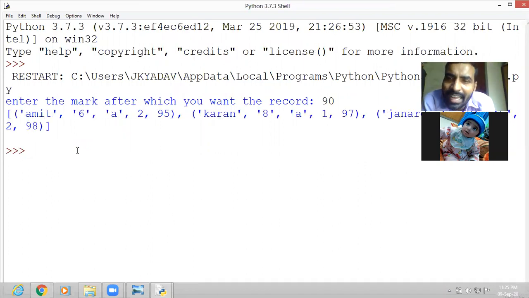See, then also nothing happens, because in res the whole record has been fetched together, and for that you have to access it cursor by cursor by using a for loop or while loop. Understood?